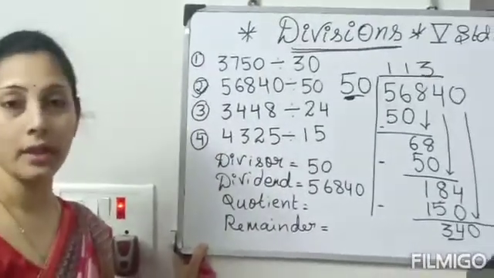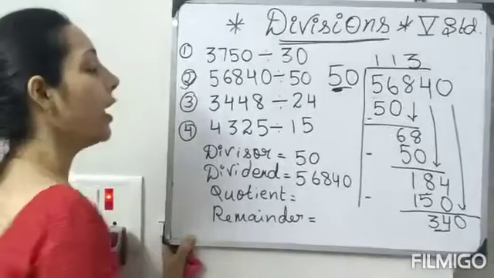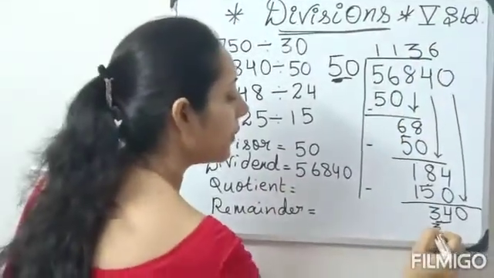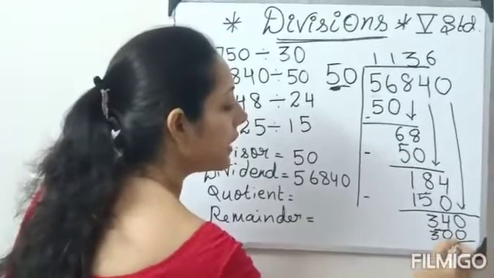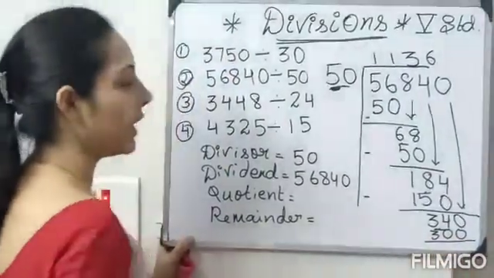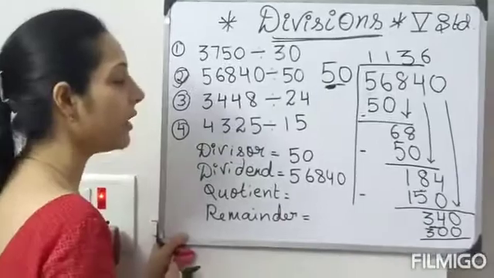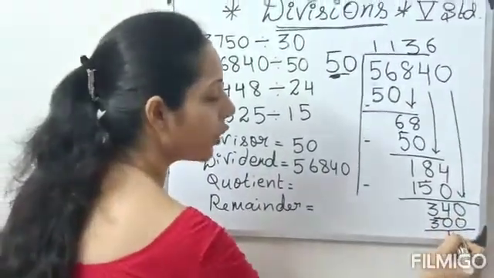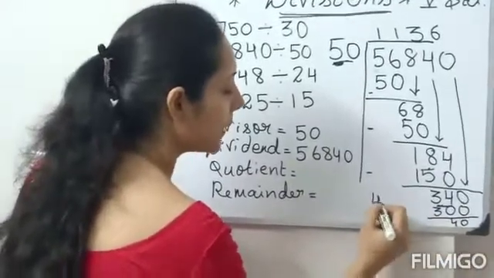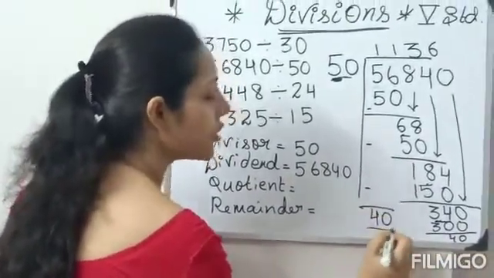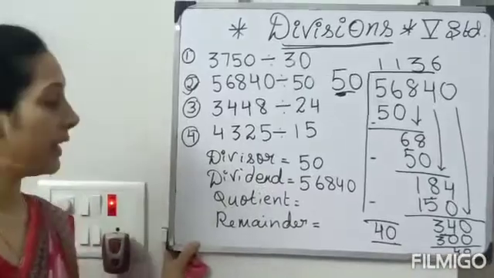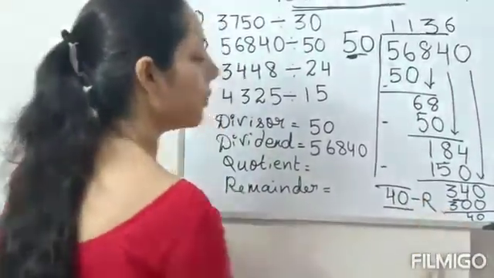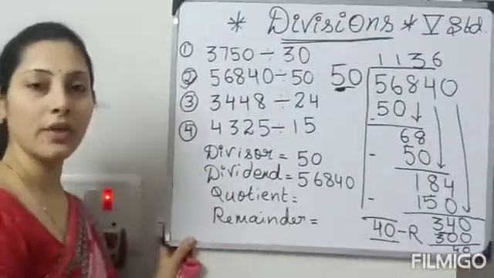It will not come. So what you have to take? You have to take 56 are 300. 300. What you have to take? 56 are 300. So 340 minus 300. What will you get? 40. What will you get? 340 minus 340.